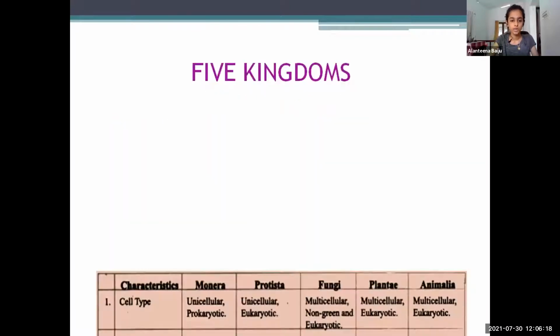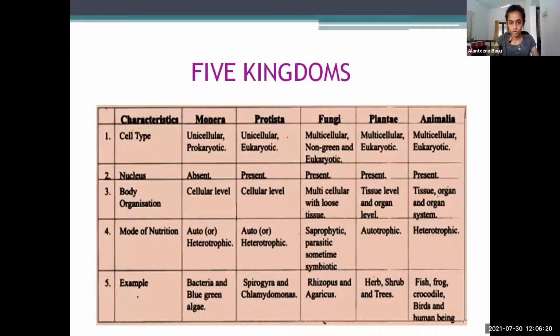So, kingdom Monera, they were unicellular and prokaryote. Their nuclear membrane is absent because they are prokaryote. And the body organization is cellular level. Mode of nutrition is autotrophic or heterotrophic. An example for Monera is bacteria or blue-green algae.